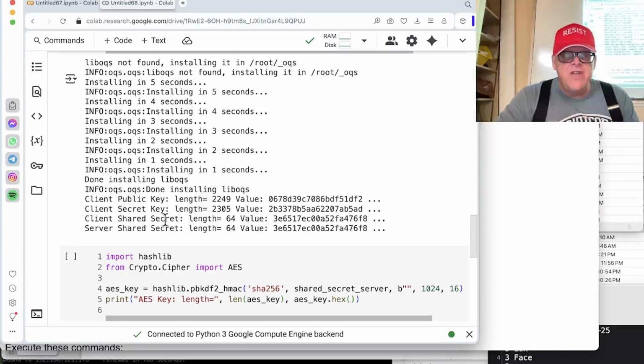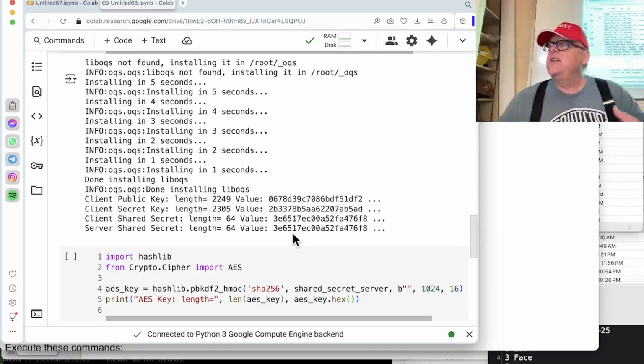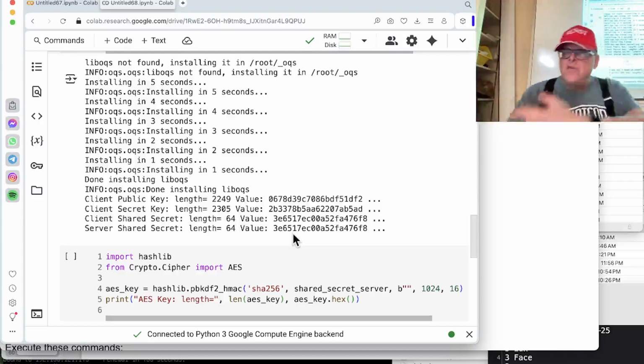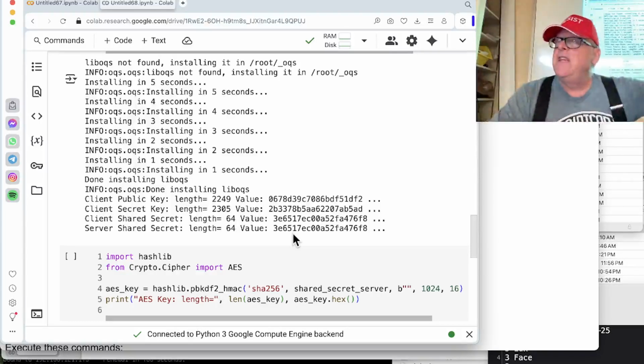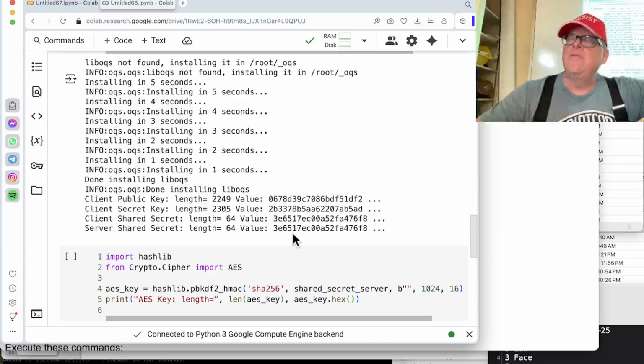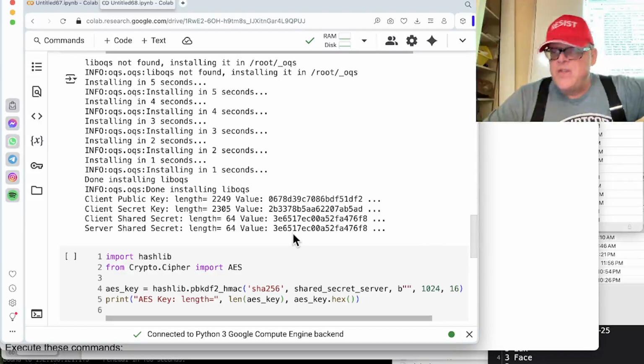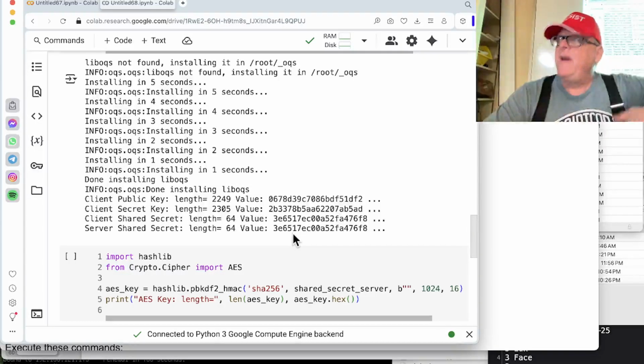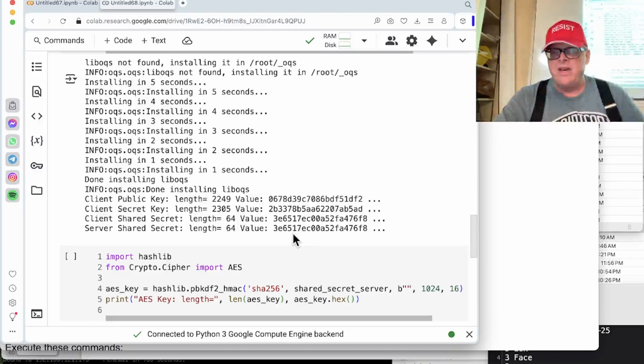And here's the shared secret from the client side and the server side. And of course, the point is, those are the same. They can negotiate this shared secret while trading encrypted stuff that is not easily related to the shared secret, and deriving the shared secret from the stuff that was sent over the wire would involve solving the hard problem. So in that respect, the general structure is the same as RSA.